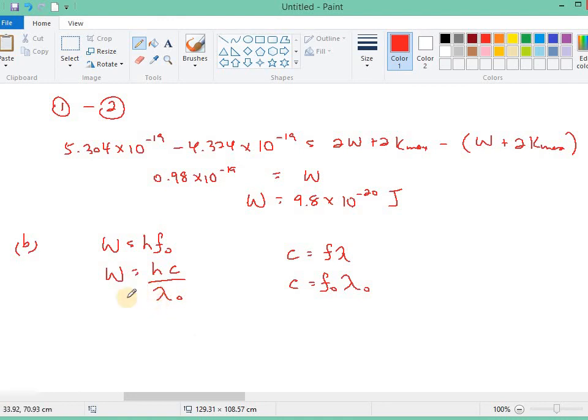So we can get 9.8 times 10 power by negative 20, this is 6.63 times 10 power by negative 34, speed of light 3 times 10 power by 8.